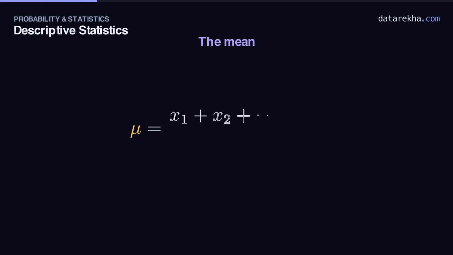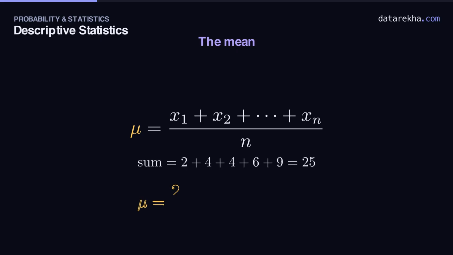The mean is the everyday average, with a wonderfully concrete meaning. Add up every value, then share the total equally among all n of them. We write it with the Greek letter mu. For 2, 4, 4, 6, 9, the sum is 25. Divide by 5, and the mean is exactly 5.